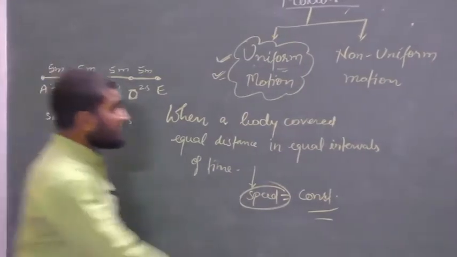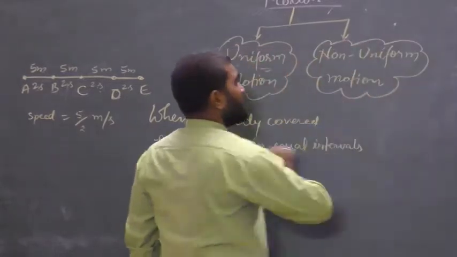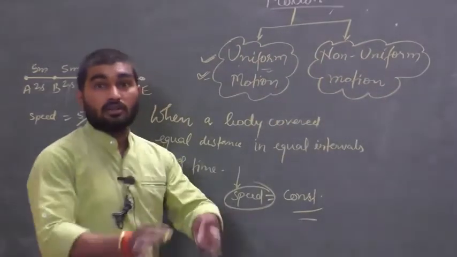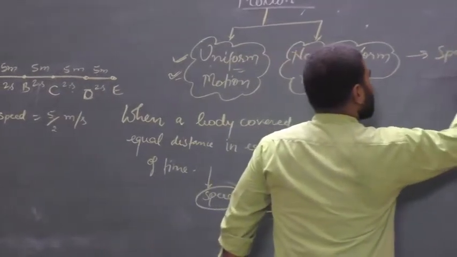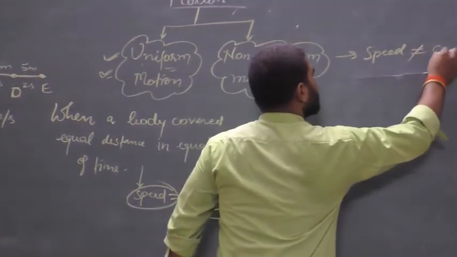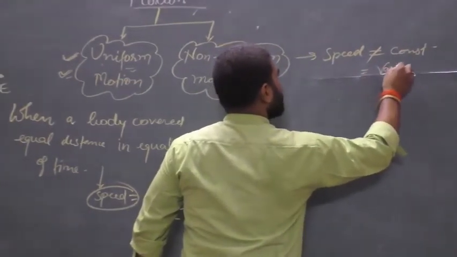Okay, now what is non-uniform motion? Non-uniform means not constant. When the speed of a body is not constant, it will be variable. Variable means changeable.